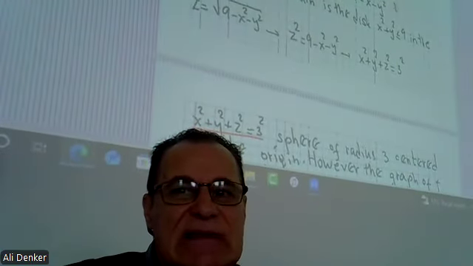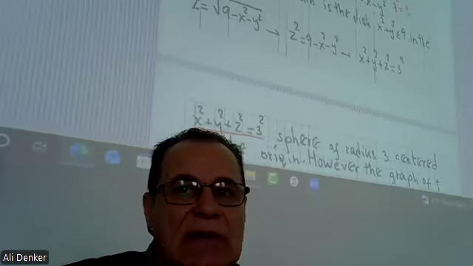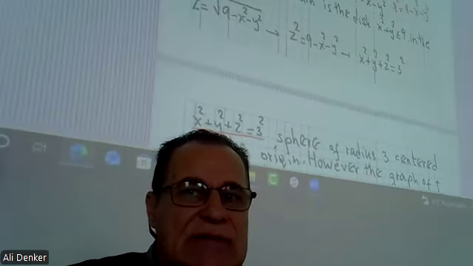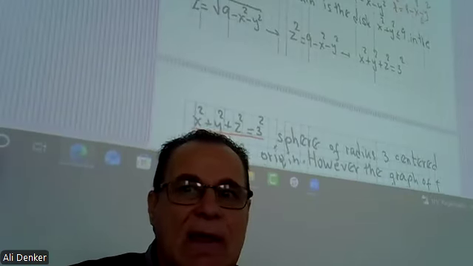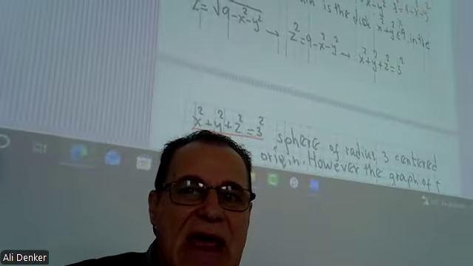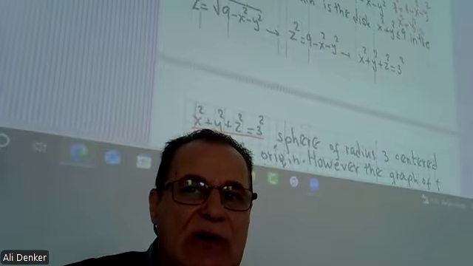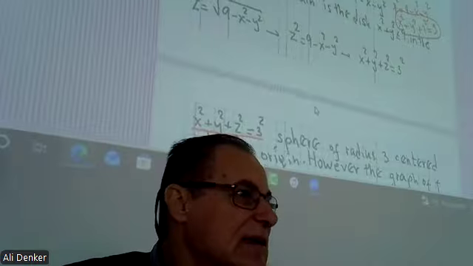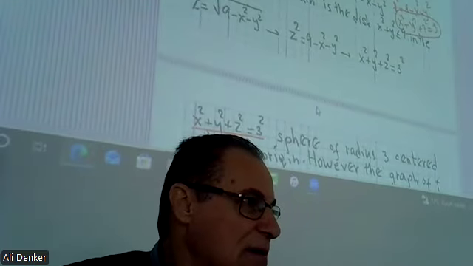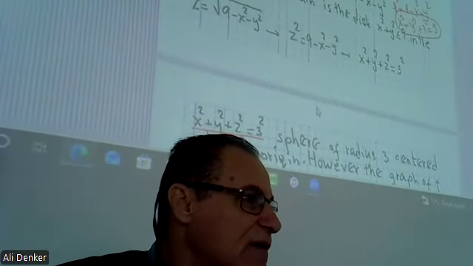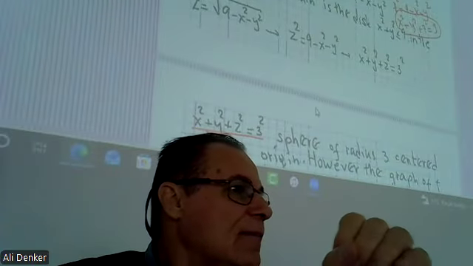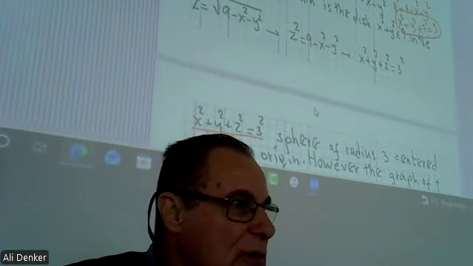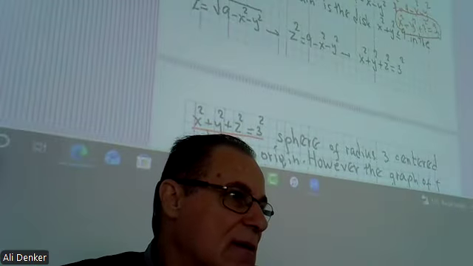You get z squared equal to 9 minus x squared minus y squared, right? And I can write this as x squared plus y squared plus z squared equal to 9. So this is the equation of the sphere, with center (0, 0, 0) and radius 3.